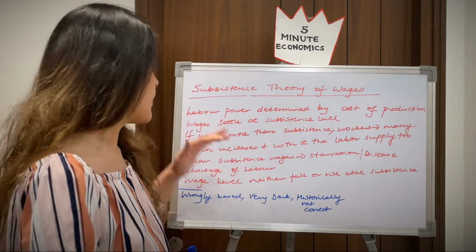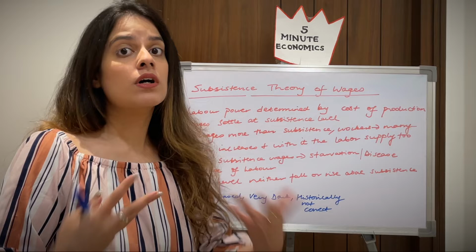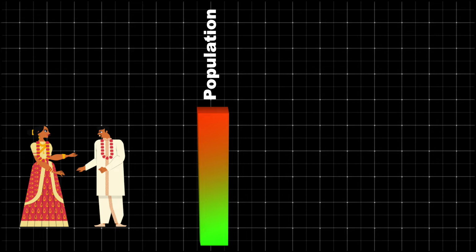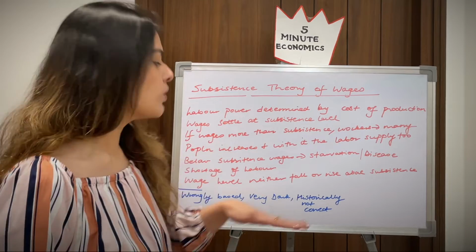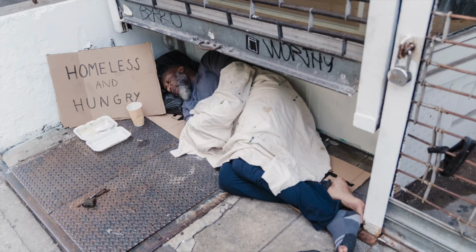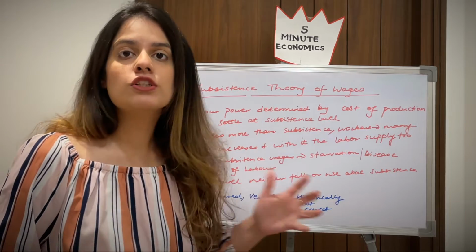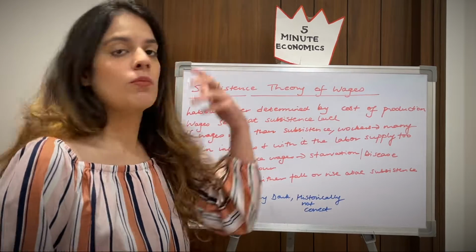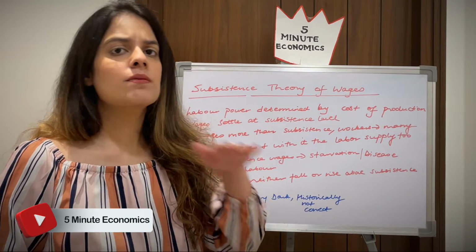However, it is put down that when wages are more than subsistence, like more than our minimum survival, what happens? The workers tend to marry, and when they marry, the population increases, and when the population increases, the labor also increases. Whereas in the other scenario, when wages are below the subsistence level, you're not getting the minimum level, then there might be starvation, disease, hunger, and in that case, the population might fall. There might be a shortage of labor. Hence, according to this theory, the wage level can neither be more than the subsistence nor less than the subsistence level. It will always be at the subsistence level.